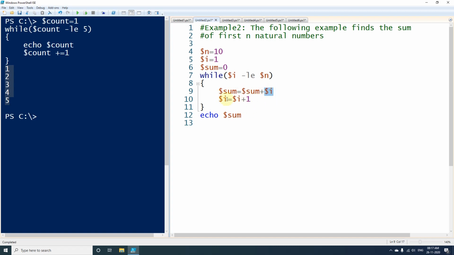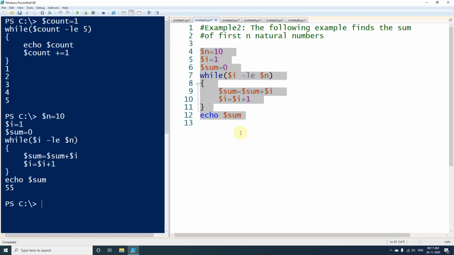And $i will also be incremented by 1 in each loop. Now if I execute this one, you can see that at last I am printing the value with echo $sum. Whatever value it contains, it has given us the final result as 55. So 55 is the summation of the natural numbers from 1 to 10.